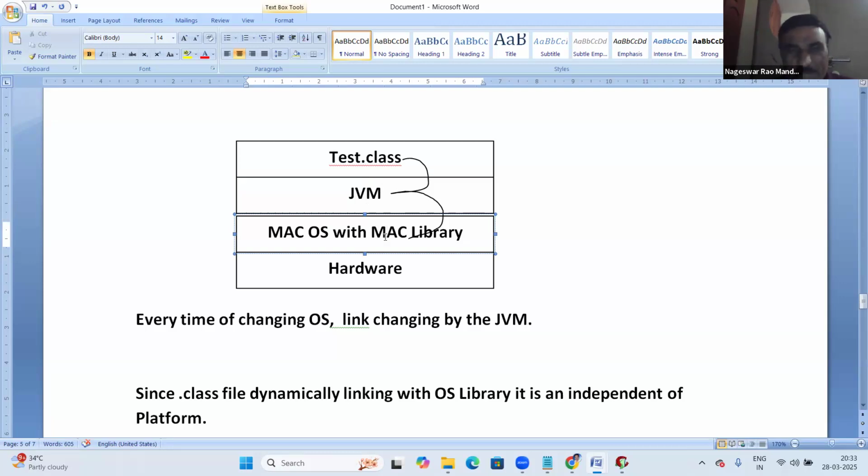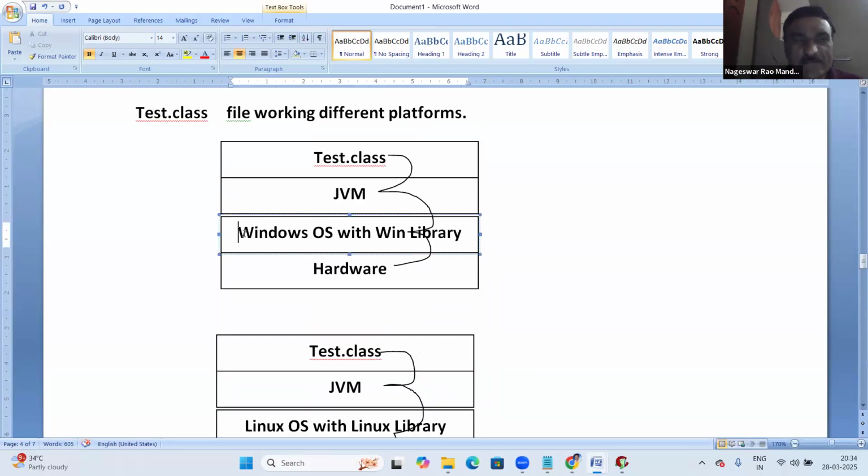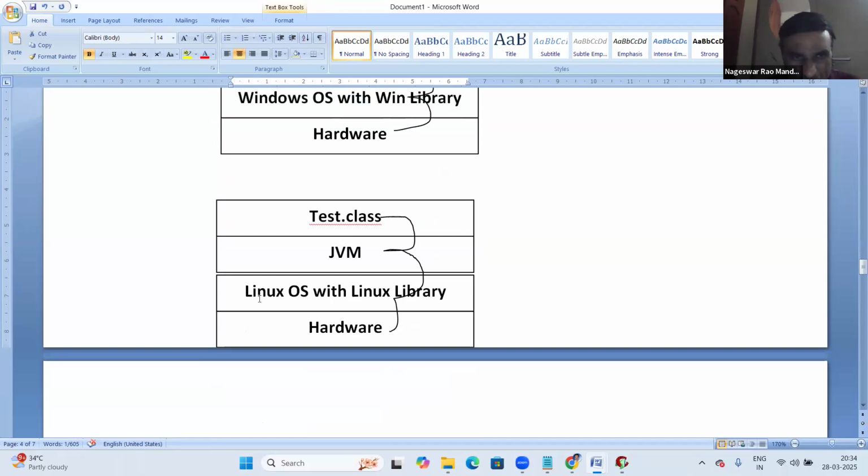Now, to install the JDK on Windows OS, the JDK must have the Windows JVM. If we install the JDK on Linux OS, that JDK must have the Linux JVM.